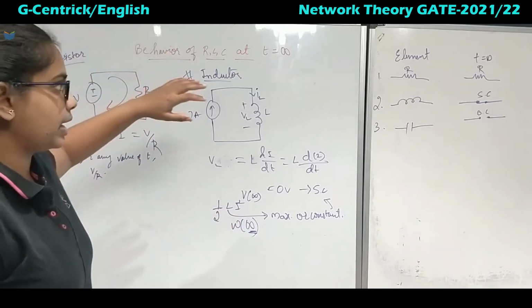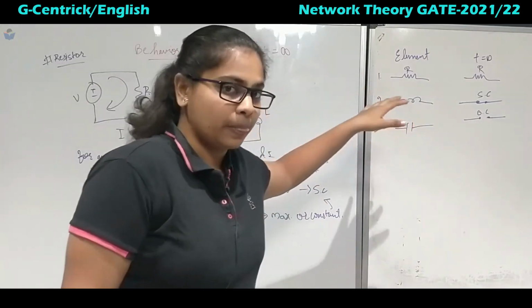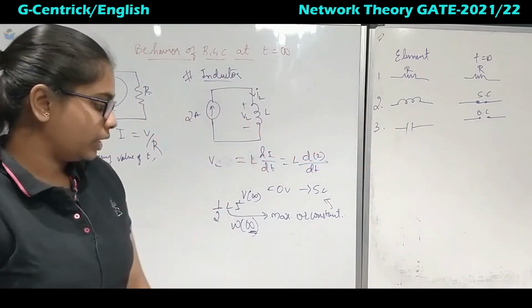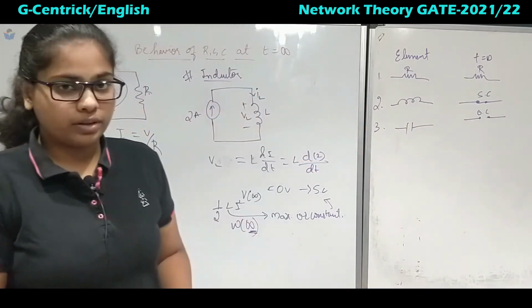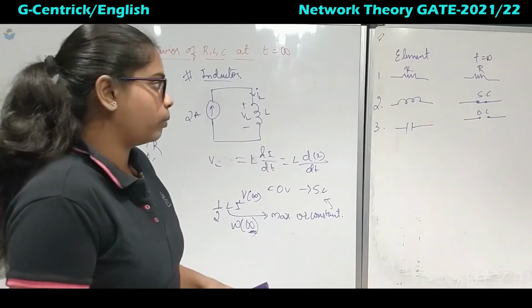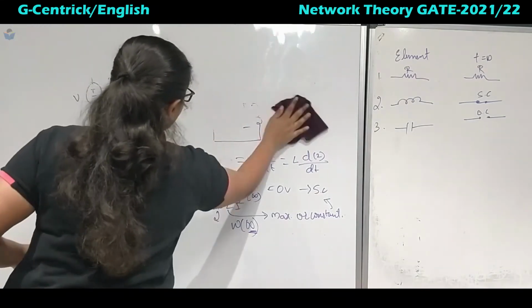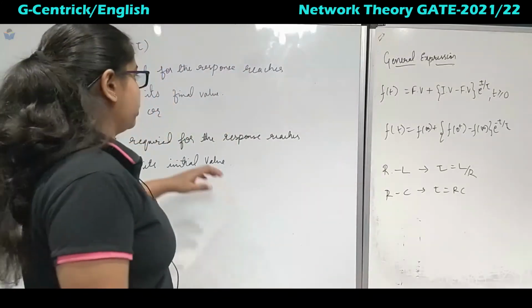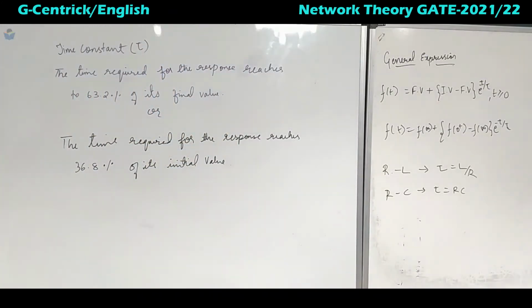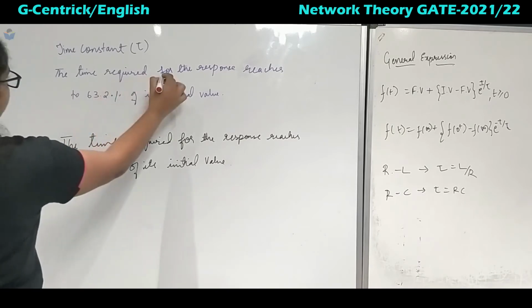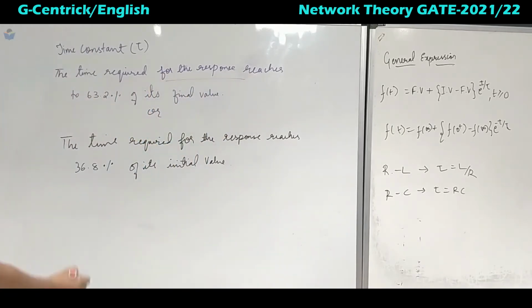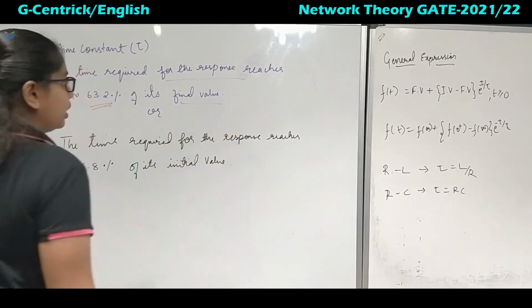Okay, so that is the last thing that we will see in this lecture, time constant, and then we will go for the derivation which will help in solving the transient analysis problem. Okay, so now we will move on to the time constant. So coming to this one, the definition of it. We have the time required for the response to reach 63.2% of its final value.